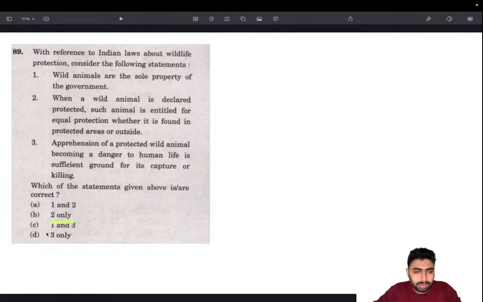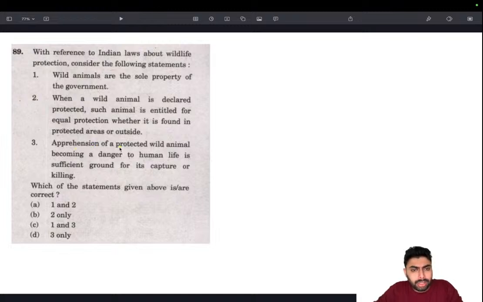So, options, we are left with only two options. We don't have to look for the third one. 2 is right. The reason why I have eliminated these two is because 2 seems very likely and these two options don't have that. But anyways, we'll be looking at the other question.